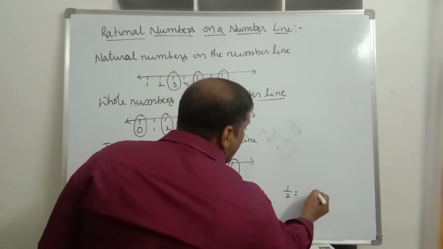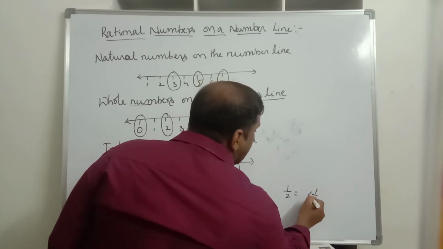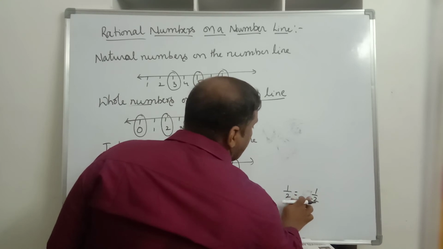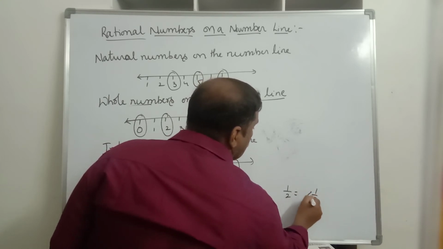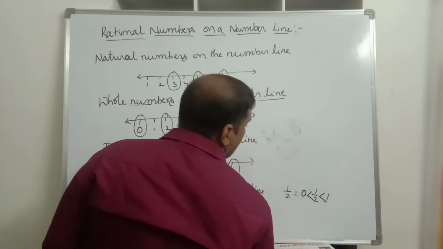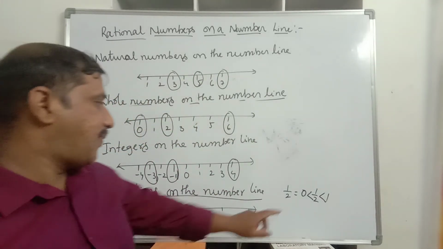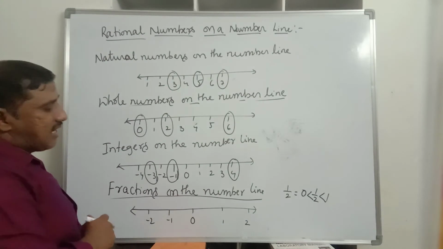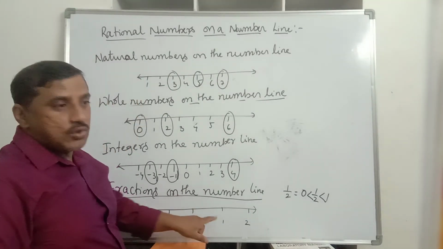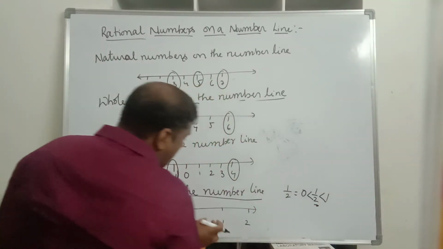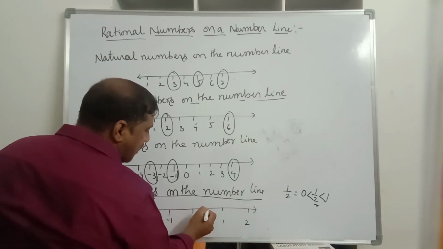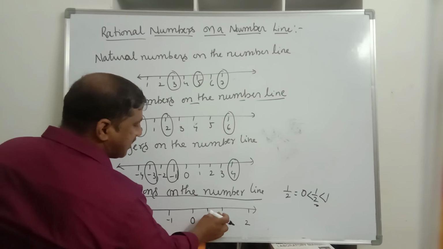1 by 2 is less than 1 and more than 0. 1 by 2 is more than 0 and less than 1, which means it lies in between 0 and 1. The denominator is 2, so now divide the space between 0 and 1 into 2 equal parts like this. This is one part and this is the other part.